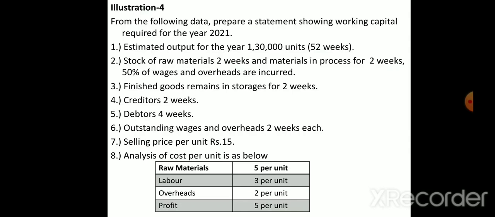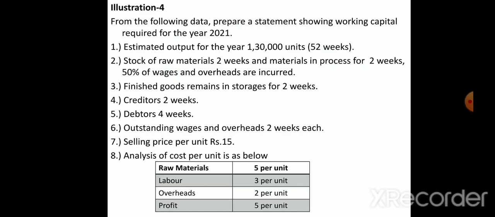The third point is finished goods remain in storage for 2 weeks. After producing the product, in the finished goods stage it will stay in the company only 2 weeks. Creditors is 2 weeks. Creditors means we have to pay money to them, because we have borrowed raw material from the suppliers but have not paid yet. In the future we are going to pay, so it is a current liability, and it will take 2 weeks.